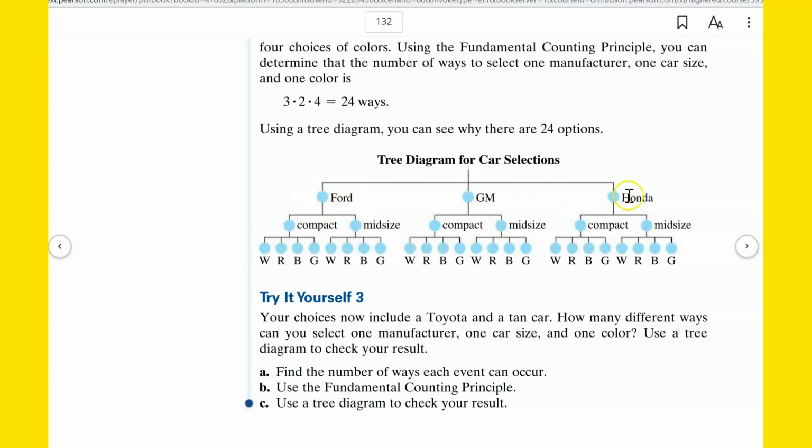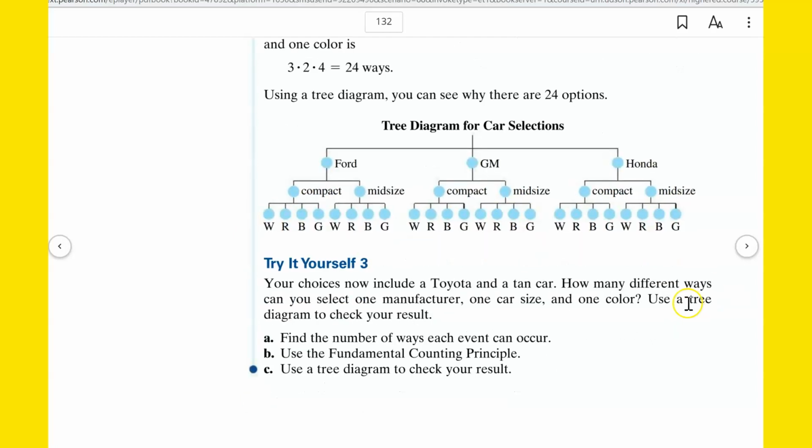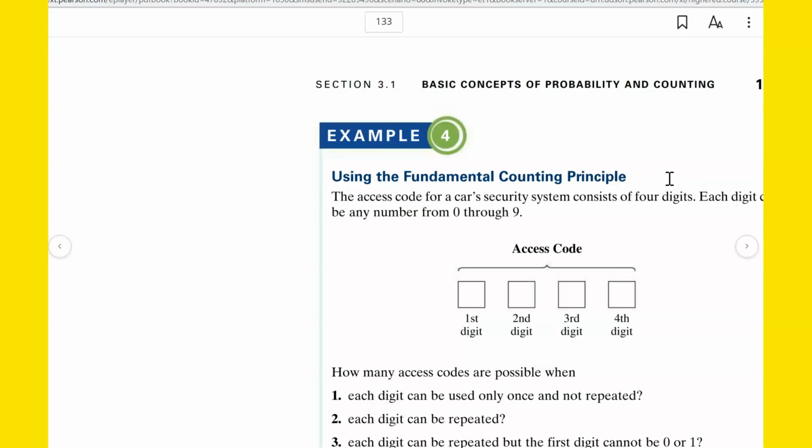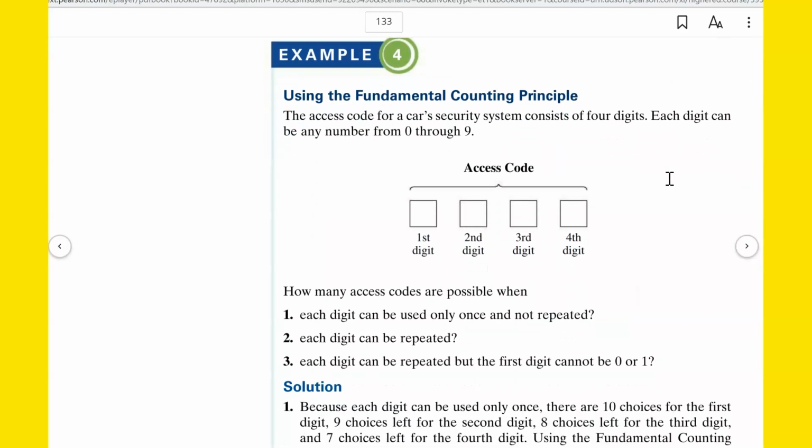Here's 3 doors. You choose to walk through the 3 doors of the car manufacturer. Then after that, pick that door. You got 2 doors for the size. Then after you pick that door, then you got 4 doors each for the colors. All right.